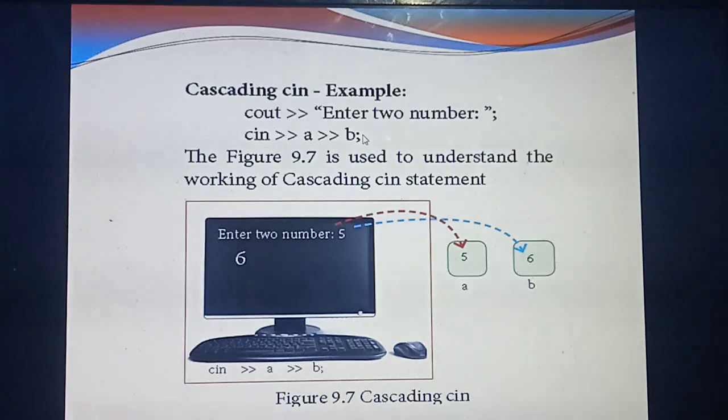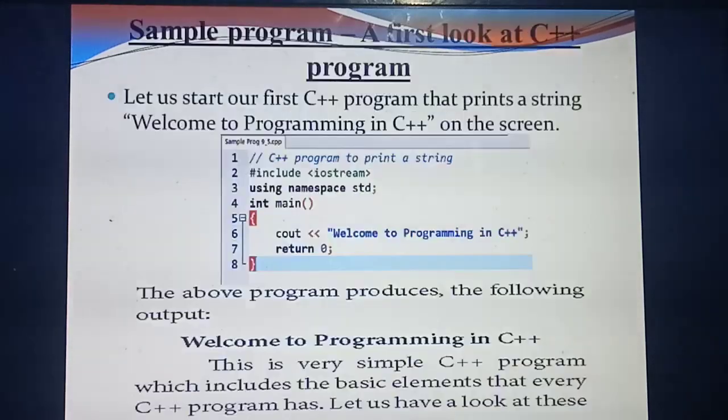Understand about cascading input and output operators? Output means in the cout you are using 2 symbols in the same statement. Input cin, you are using 2 variables in the same line. Understand? Yes. So the next topic is the sample program.